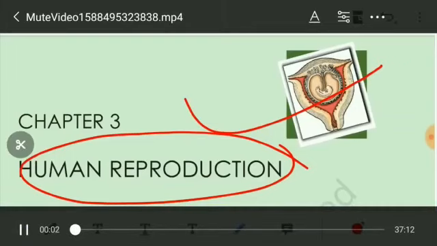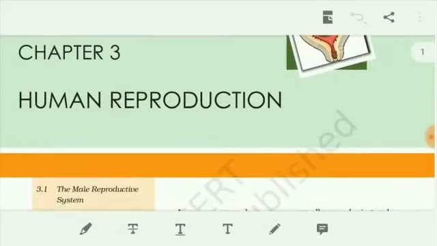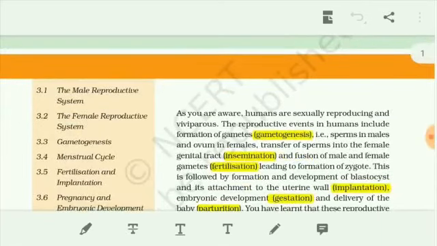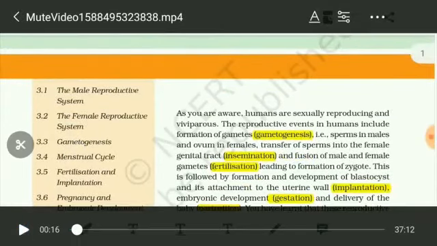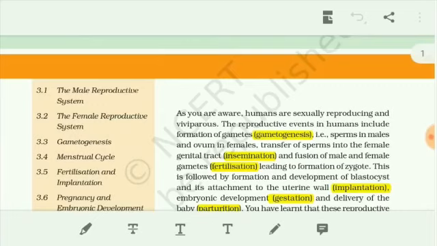In this lesson, human reproduction, we deal with various topics. That is the male reproductive system and the female reproductive system, gametogenesis, menstrual cycle, fertilization and implantation, pregnancy and embryonic development, and lactation, parturition. So various topics are dealt with. First topic is the male reproductive system.